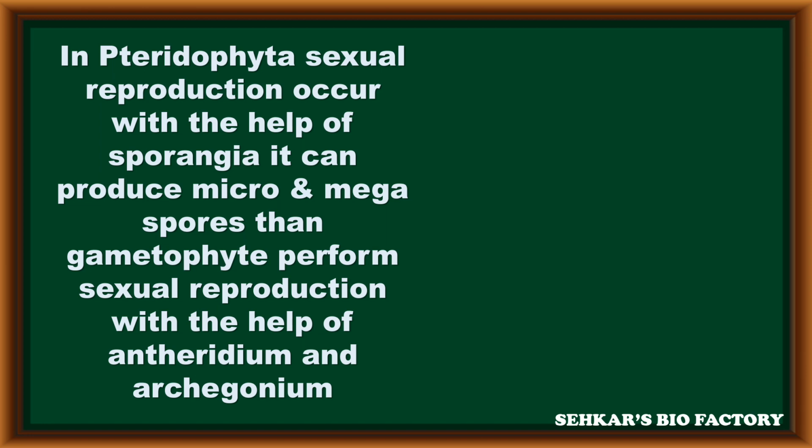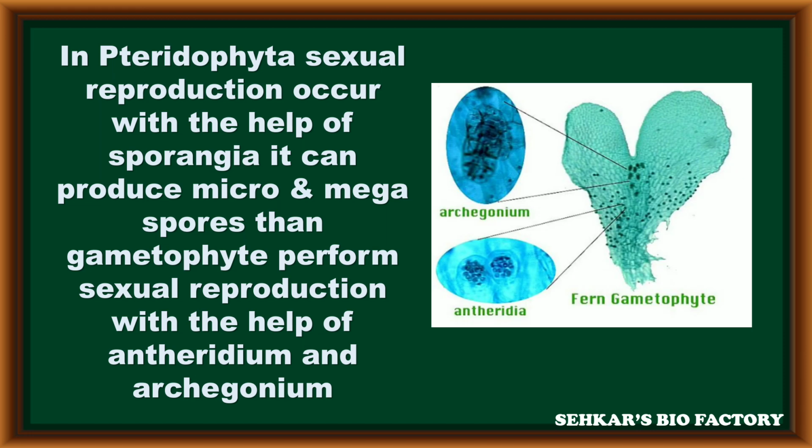In Pteridophyta, initially asexual reproduction takes place with the help of sporangia because it can produce both micro and megaspores. Then when the gametophyte is developed, it produces both archegonium and antheridium. Now it is called prothallus. With the help of archegonium and antheridium, sexual reproduction takes place in the Pteridophyta group.